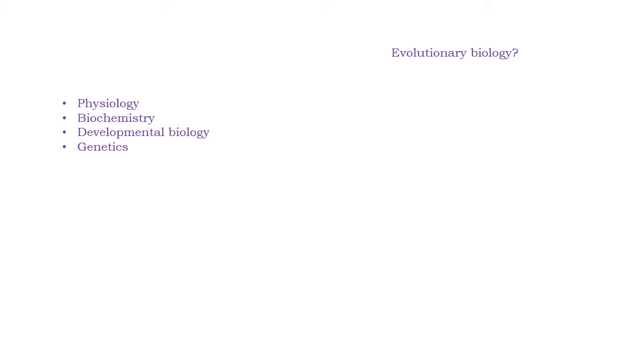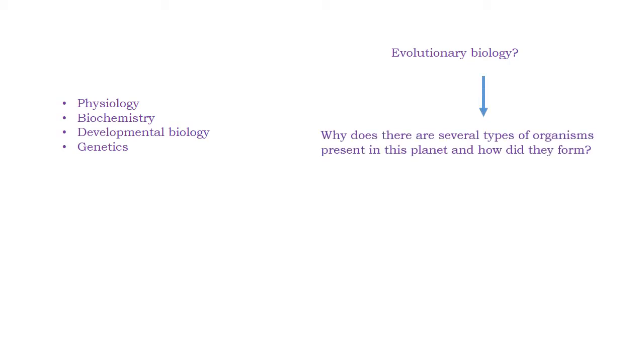When you come to evolutionary biology, almost all of the disciplines are included in it. Evolutionary biology particularly asks this question: why are there several types of organisms present on this planet and how did they form? In this question, you can see the major component, several types of organisms. This accounts for the biodiversity of the planet, and the study of this diversity includes taxonomy.